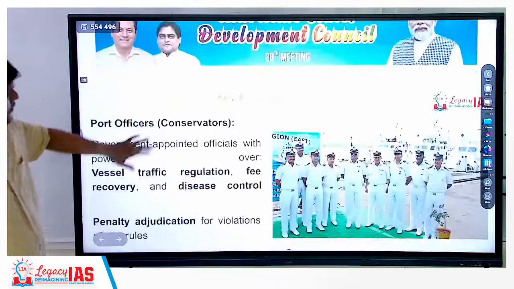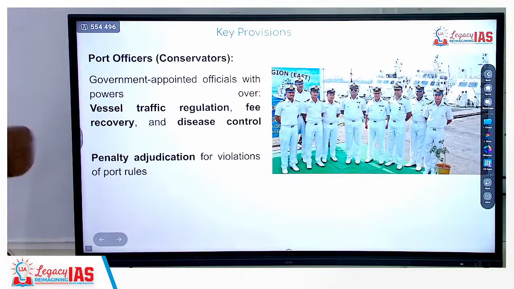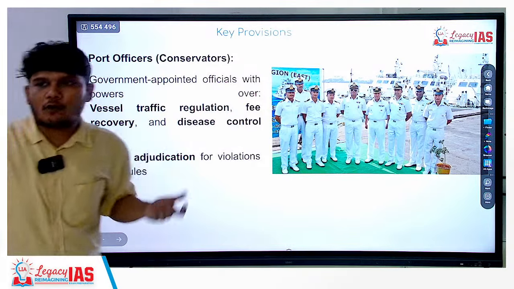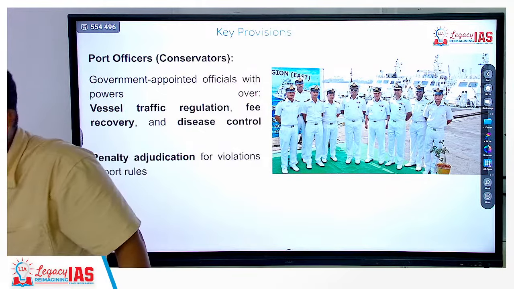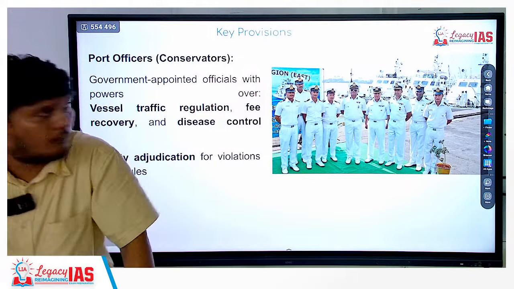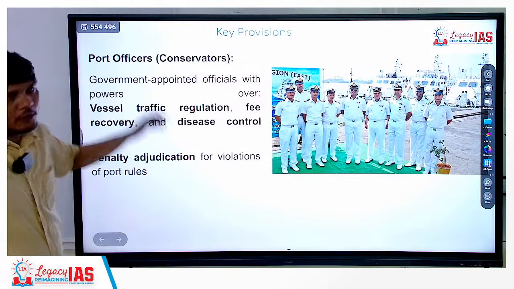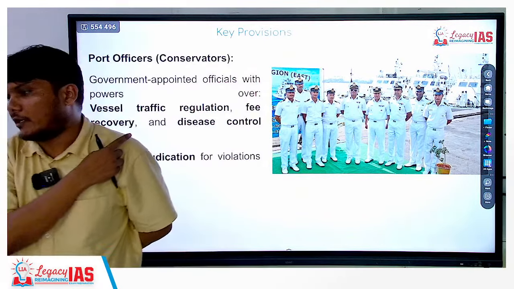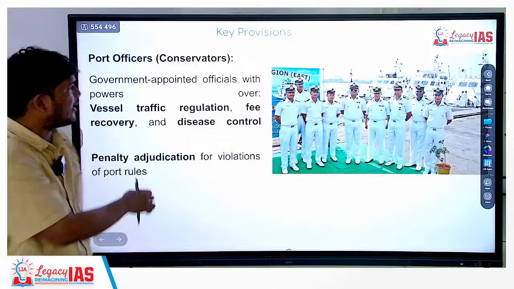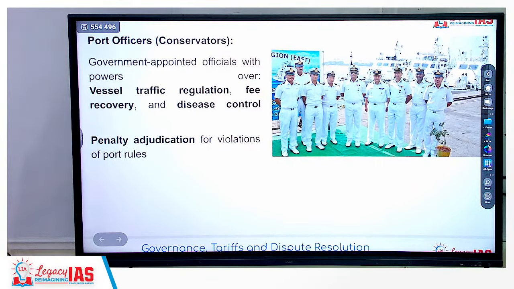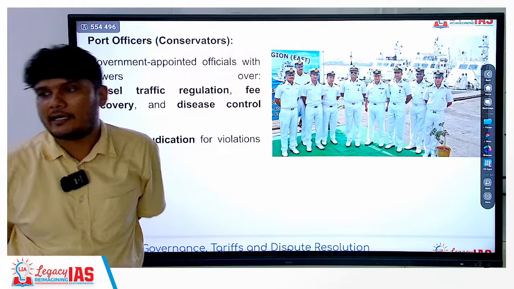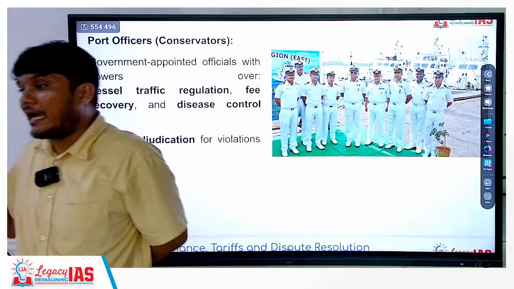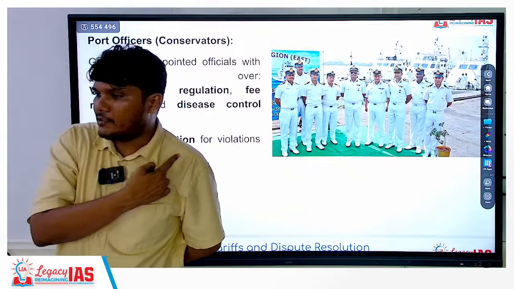Okay? Next are the port officers. There will be port officers who will take care of vessel traffic regulation, the rules, regulations, licenses. The port officers are mentioned in this particular act, and they will be doing certain activities like vessel traffic regulation, fee recovery, disease control, etc. Basically these things, since they were not elaborated presently, are now being elaborated in this new act.